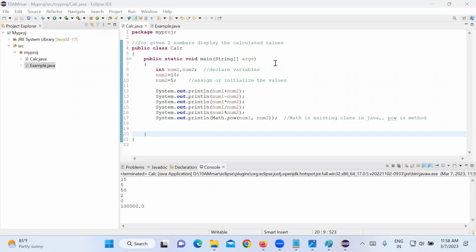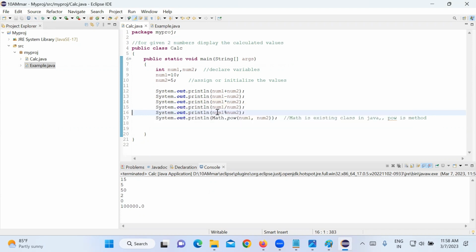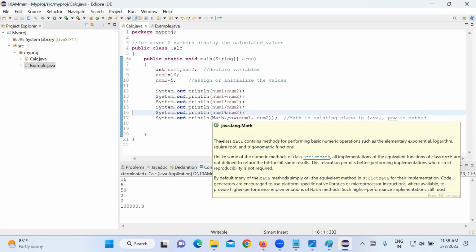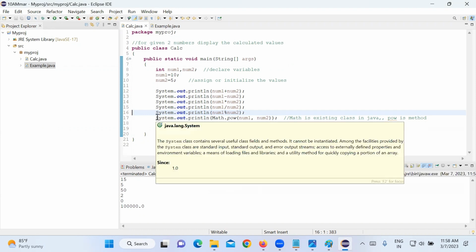Put a system. If I place a cursor here, what is it saying? The System class contains several useful fields and methods, right? System is a class. Even Math, what does it say here? The Math class contains methods. So Math is a class, System is a class.